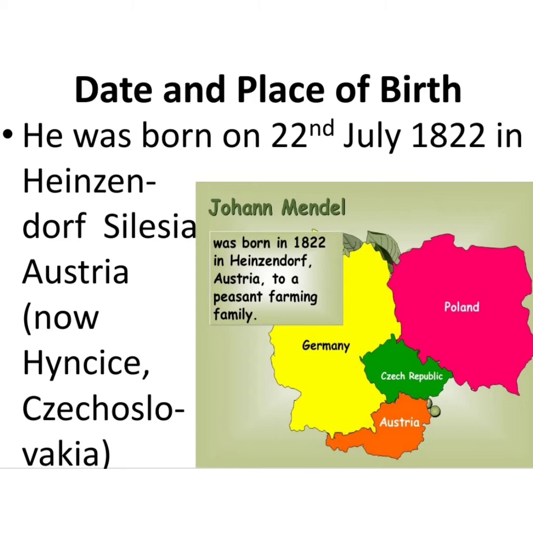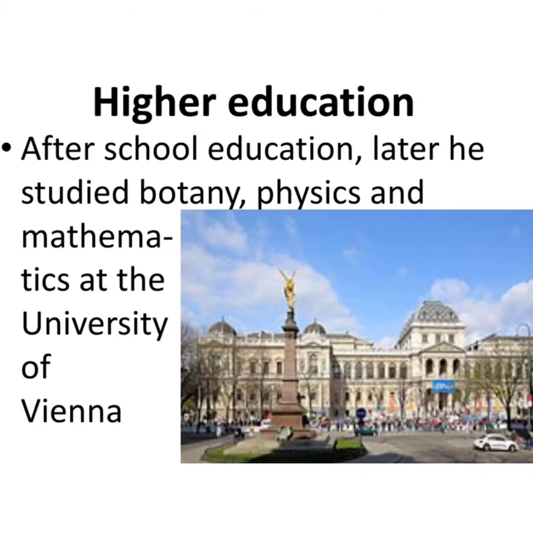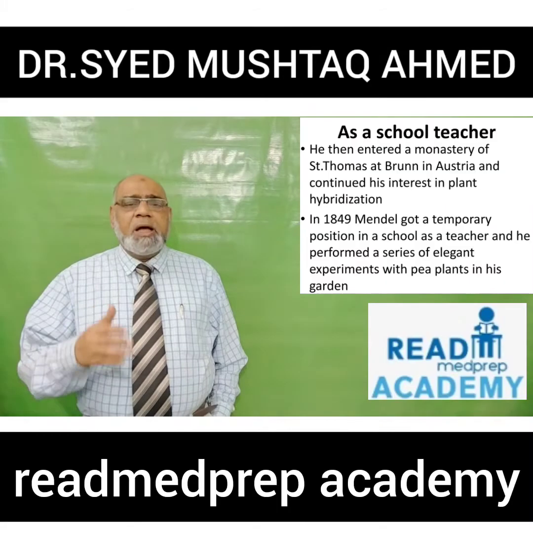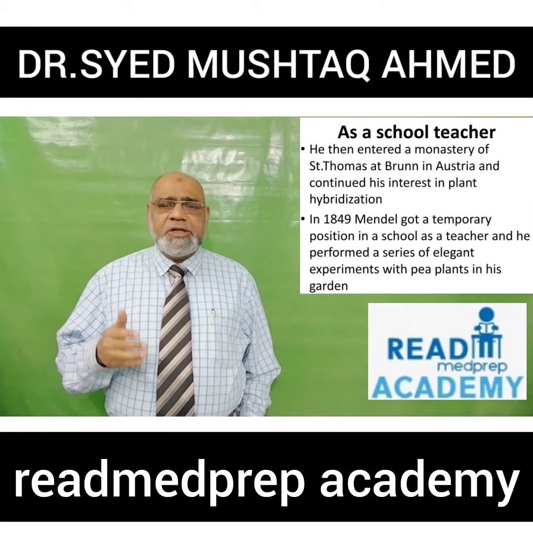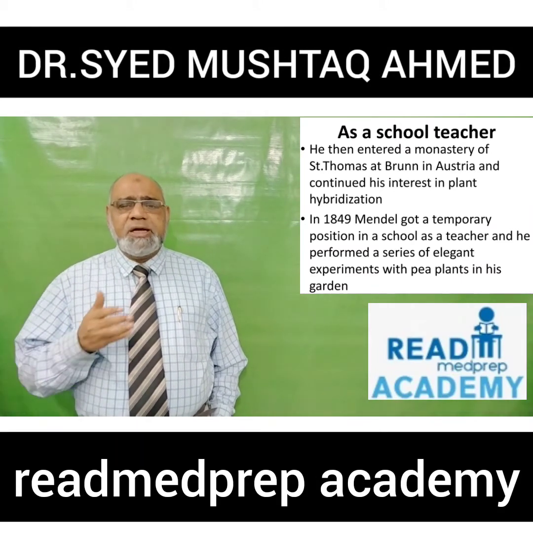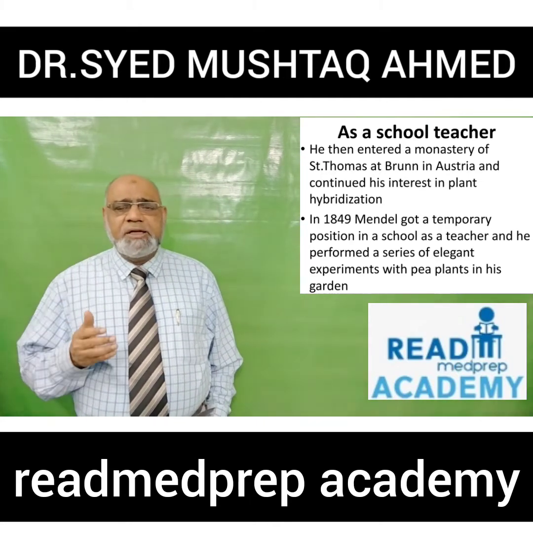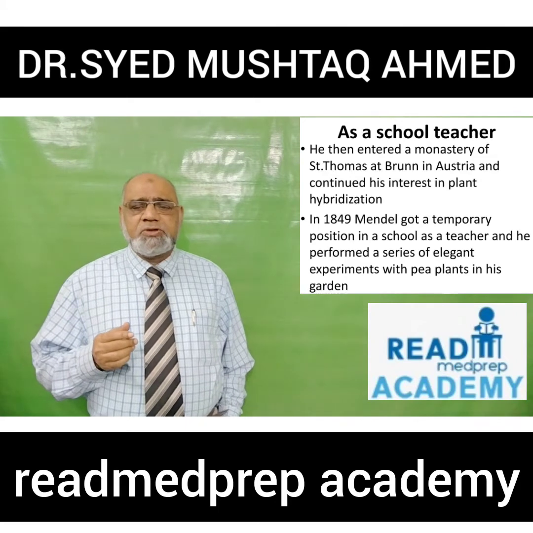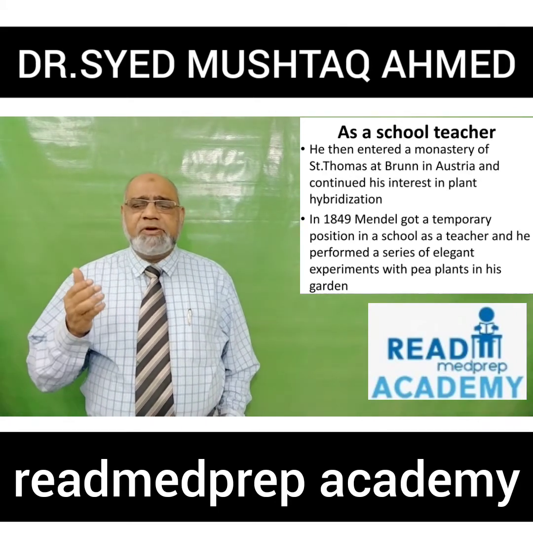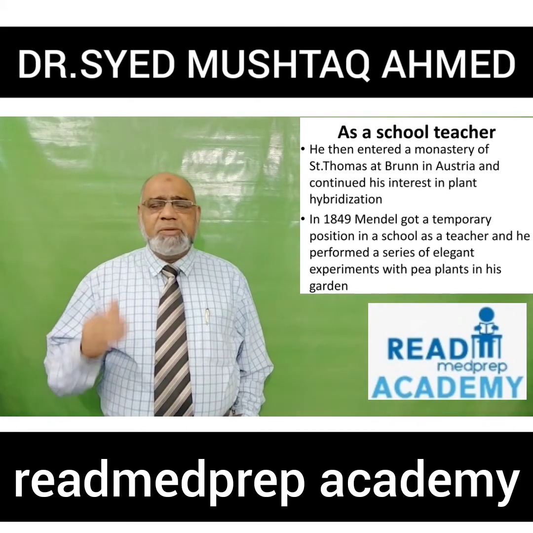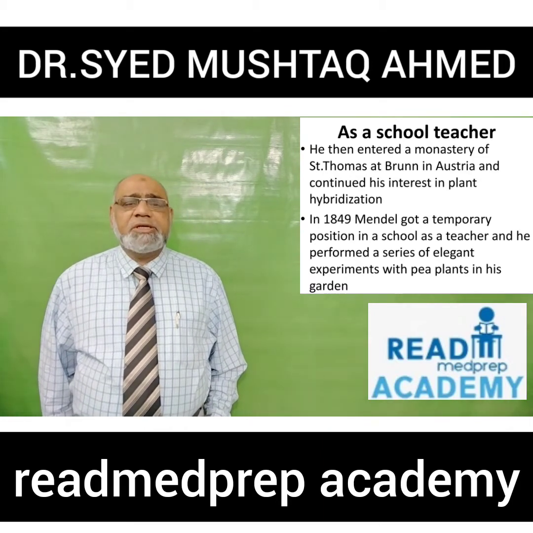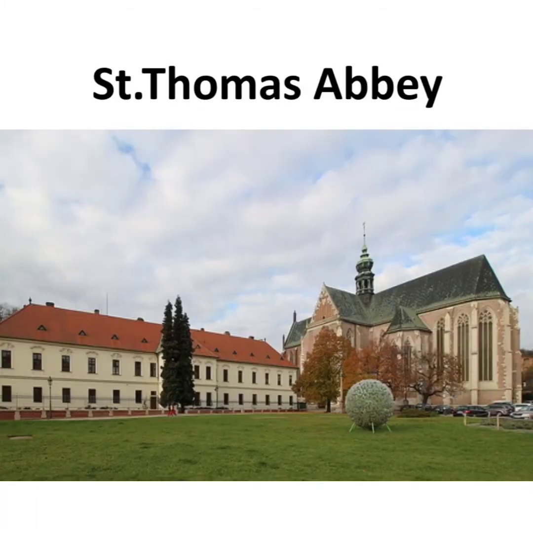He was born in a peasant farming family. After school education, he studied botany, physics and mathematics at the University of Vienna. He then entered a monastery of St. Thomas at Brunn in Austria and continued his interest in plant hybridization. In 1849, Mendel got a temporary position in a school as a teacher, and he performed a series of elegant experiments with the pea plants in his garden.